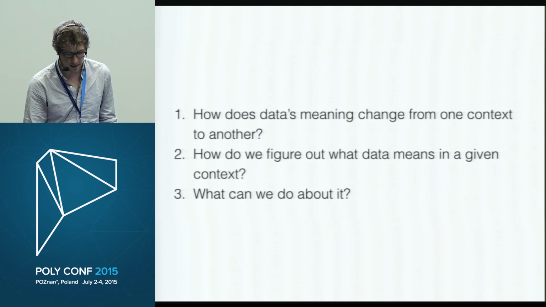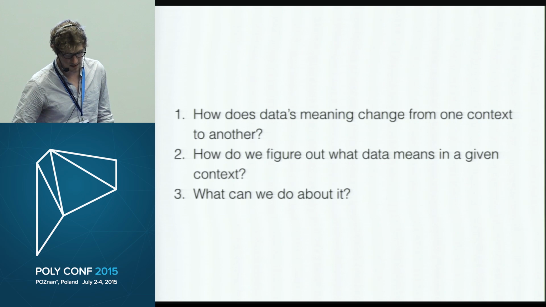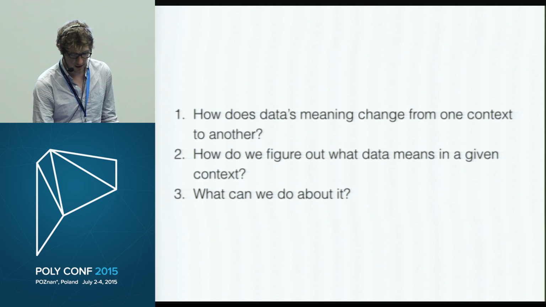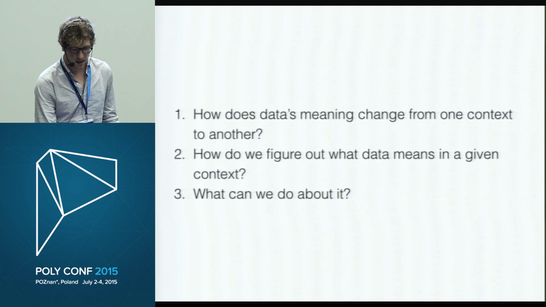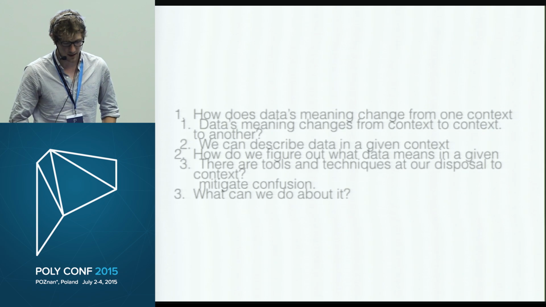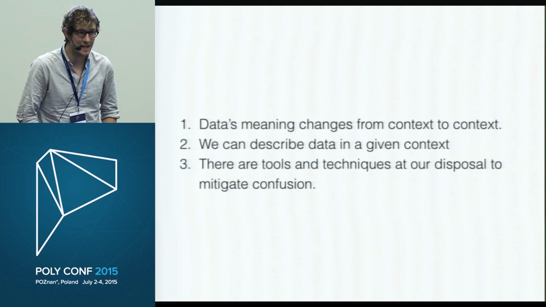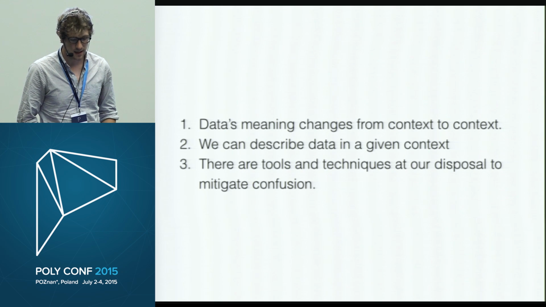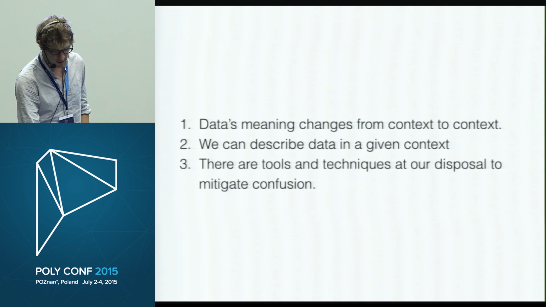So here are some of the questions that I'm also not going to answer. One question that's going to come up is, how does data's meaning change from one context to another? How do we figure out what data means in a given context, and what do we do about it? It probably seems from these questions that I'm giving up before we even got started, but there are declarative corollaries to these questions which I hope I can leave you with in this talk. Data's meaning does change from context to context. We are able to describe data in a given context, and we have some tools to mitigate the confusion that can arise from data's meaning changing.